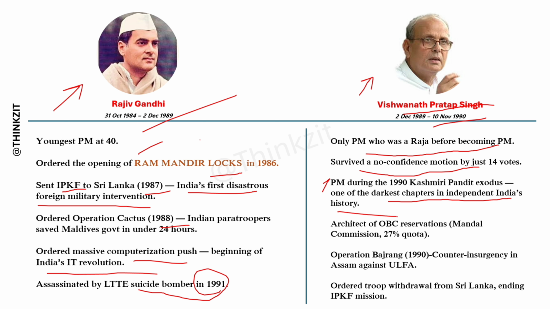Okay, and he was the architect of OBC reservations under the Mandal Commission, and the quota percentage was 27 percent. And he ordered Operation Bajrang in 1990 to counter insurgency in Assam against ULFA. He also ordered troop withdrawal from Sri Lanka, ending the IPKF mission. The full form of IPKF is Indian Peacekeeping Force.